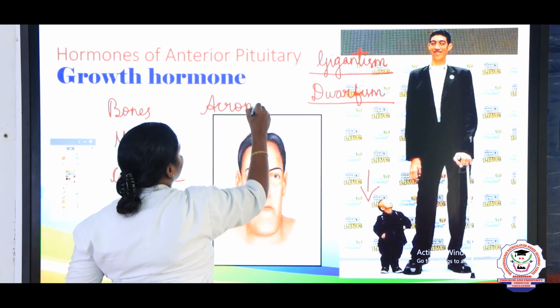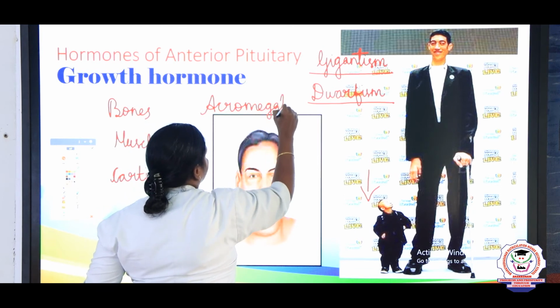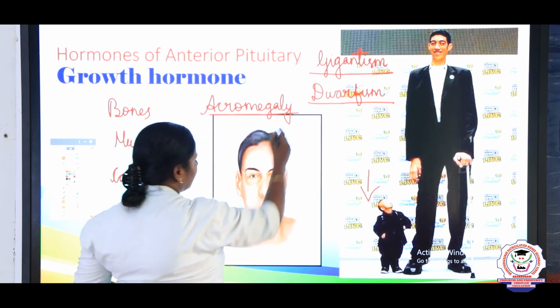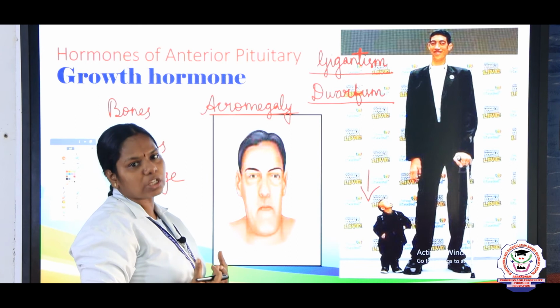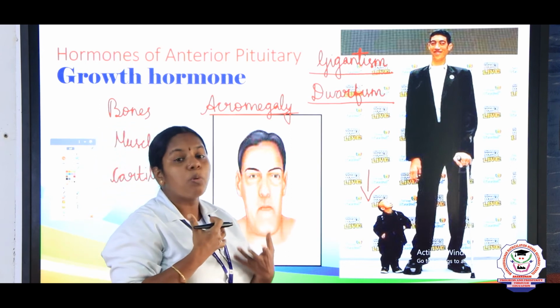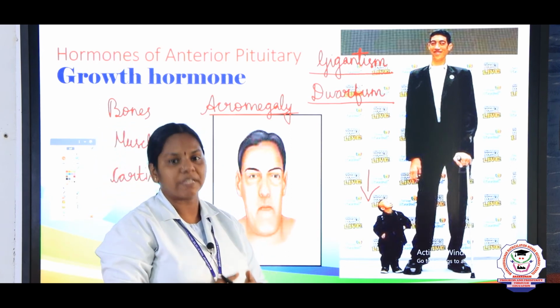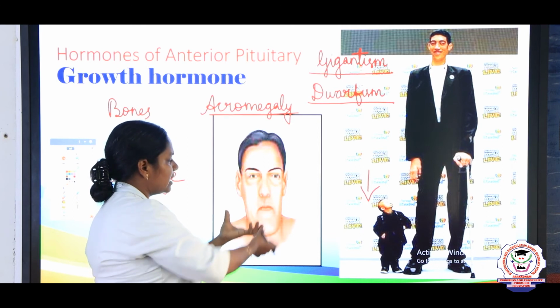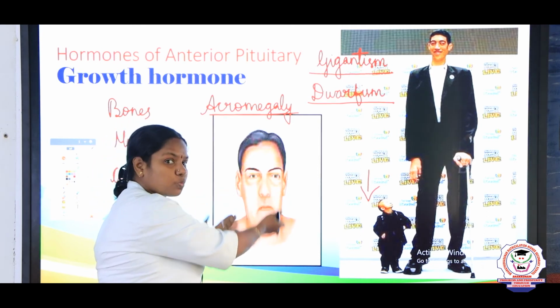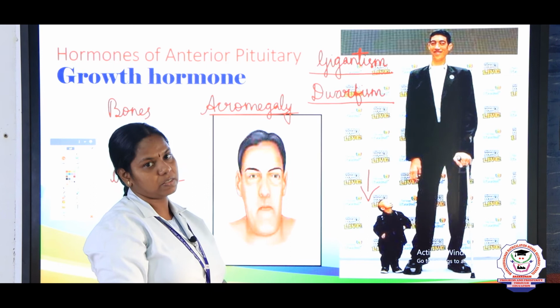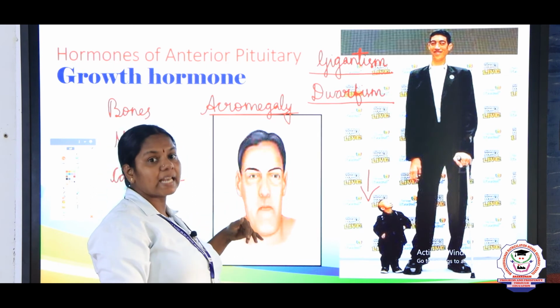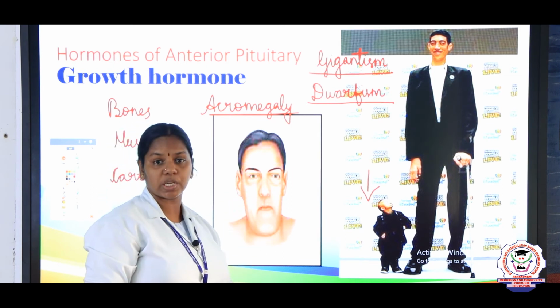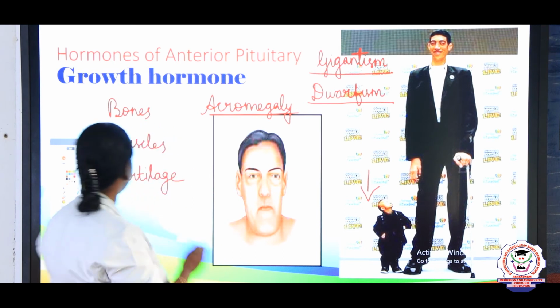What is acromegaly? It leads to the excess growth of face, bones, hands and the feet. Just look into this person, children. The growth of the jaws is more when compared to a normal person. So, this is acromegaly, which is caused due to the excess secretion in adults.